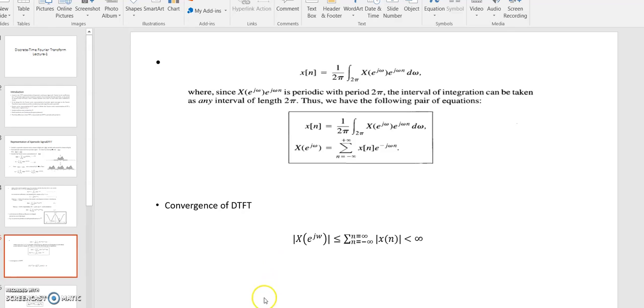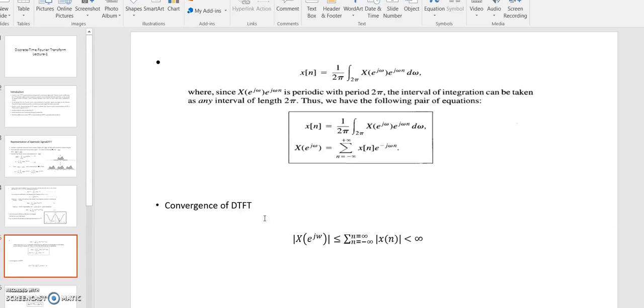One similarity between discrete time Fourier transform and continuous time Fourier transform is that in the frequency domain, both transforms are continuous. But the main difference between DTFT and CTFT is that the discrete time Fourier transform is periodic with period 2 pi in the frequency domain.